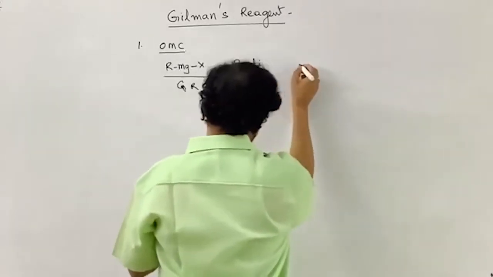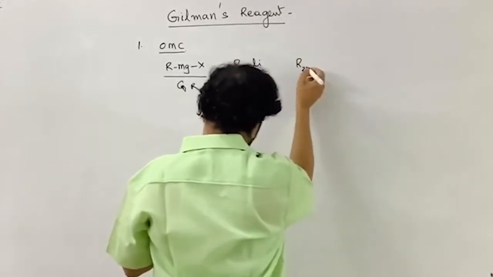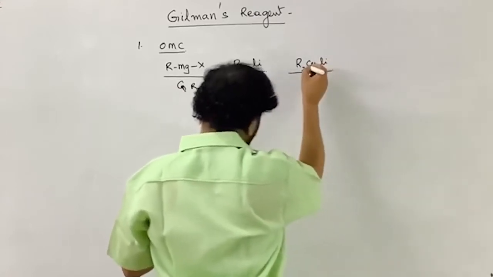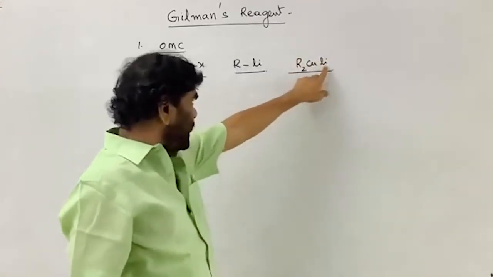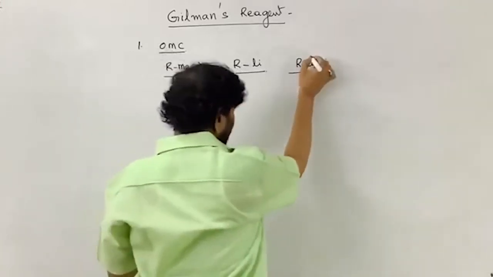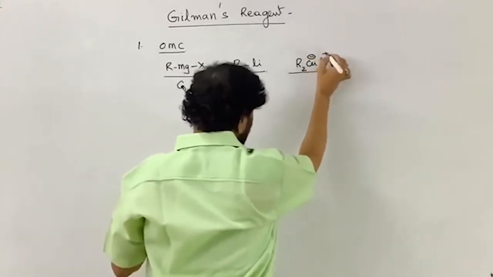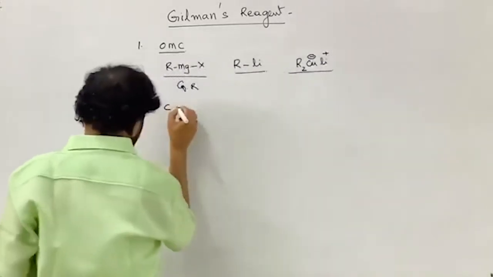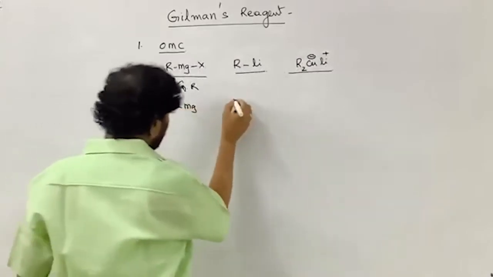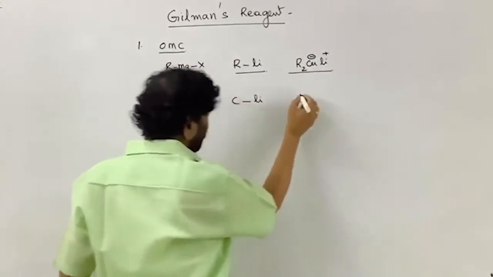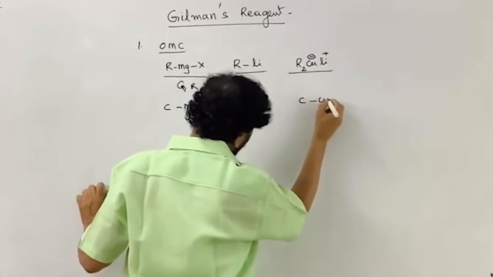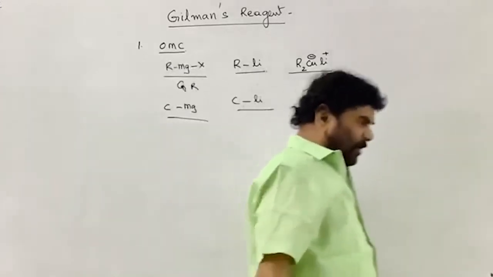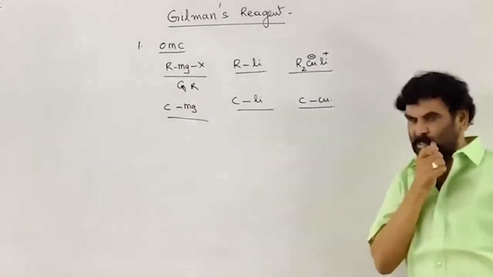And the next one, let me write our reagent, that is lithium dialkyl cuprate. Lithium is the cationic part first, dialkyl cuprate is the anionic part, minus and plus. Here is a carbon-magnesium bond, here a carbon-lithium bond, here a carbon-copper bond. This is the specialty. We can write many other things, but it is irrelevant now.